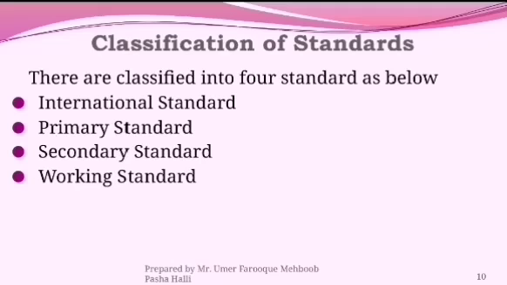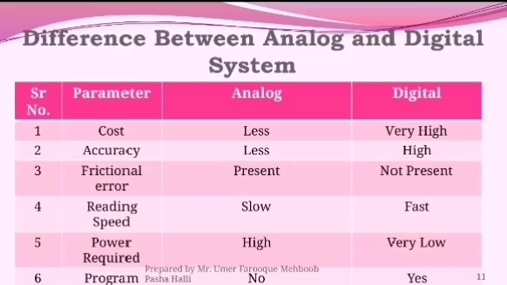So this undergoes the secondary standard. Last is the working standard. The working standard has an accuracy of one order lower than that of the secondary standard. That means the normal standard which is used by the worker and technician who actually carry out the measurement. This is nothing but the working standard.